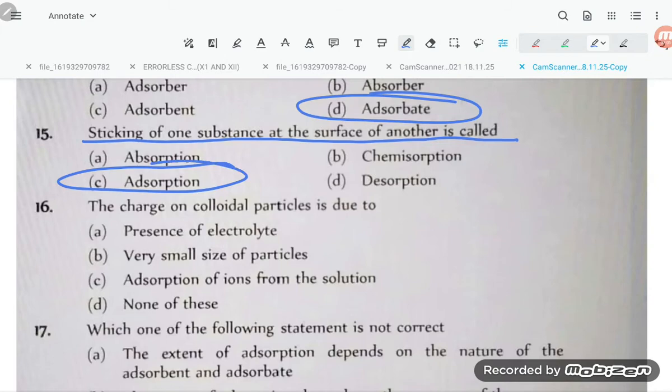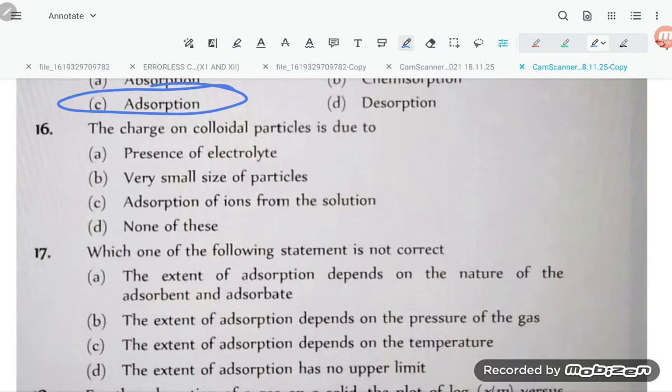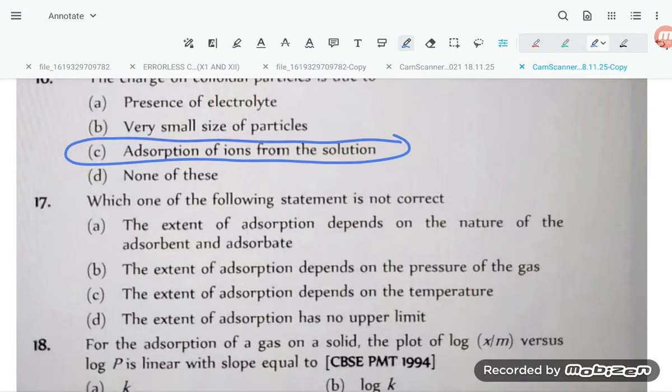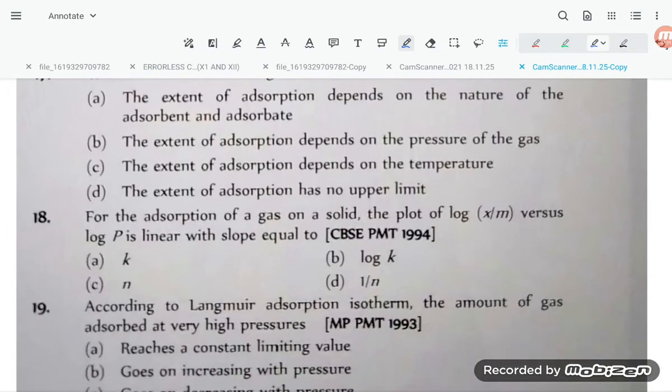Question 15, option number C. The charge on colloidal particle, right, student, is due to adsorption of ions from the solution. Okay, the charge on colloidal particle is due to adsorption of ion from the solution.